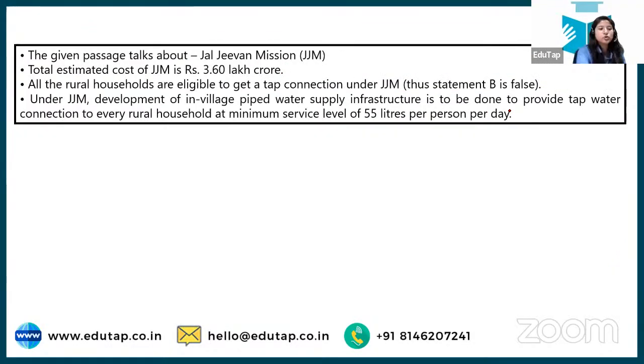And we have total estimated cost. It is 3.60 crore. That is estimated, right? And yes, it is for all the rural people, and that is why option B is incorrect. And here we're talking about what? Minimum service of 55 liter per person per day.